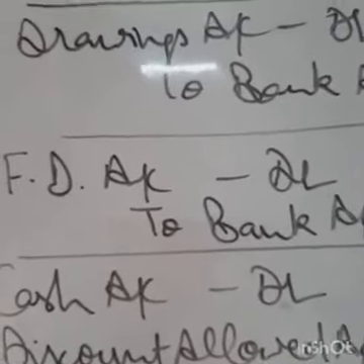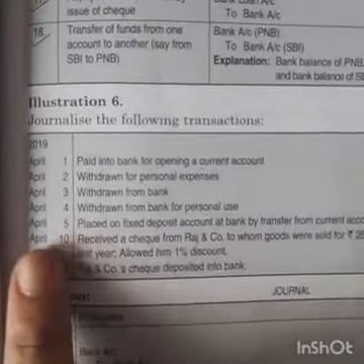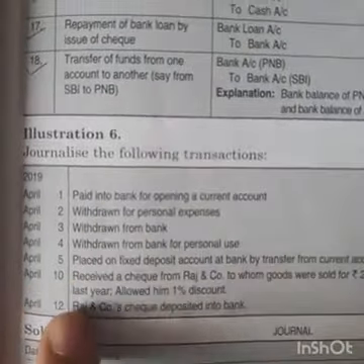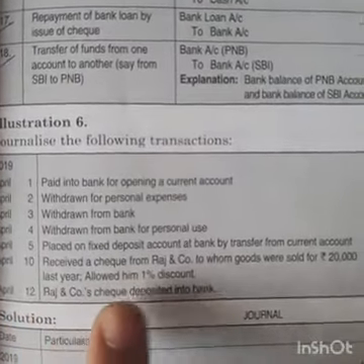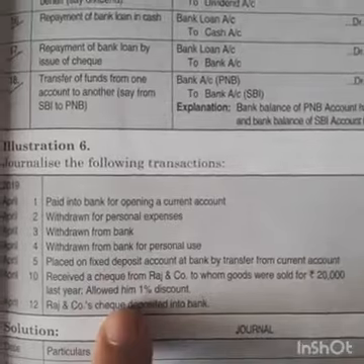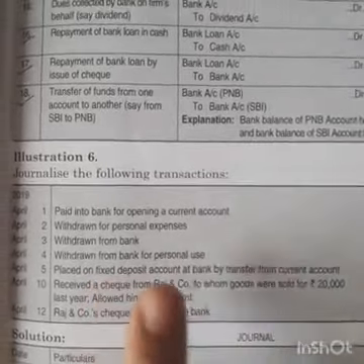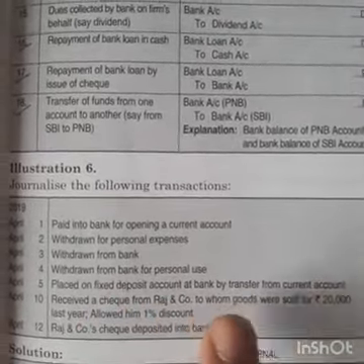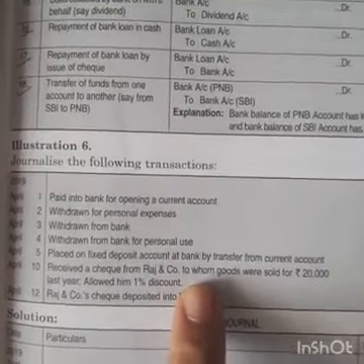And on April 12th it is written, students, this transaction was given for April 10th, and on April 12th it is written that Rajan Company's check was deposited into the bank. That means the check has not been deposited on the same day. So if the check is not deposited the same day, then we won't write bank account. We will write cash account like this.